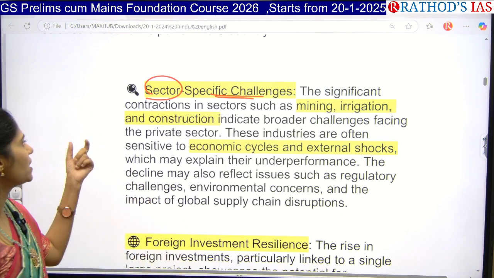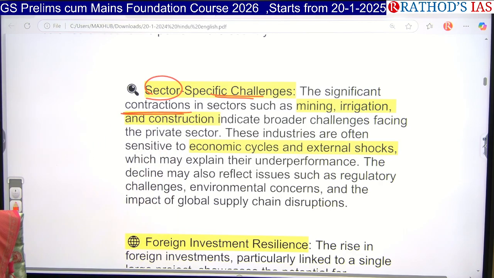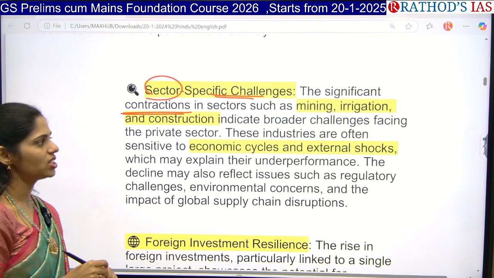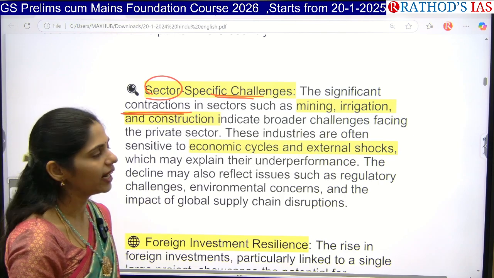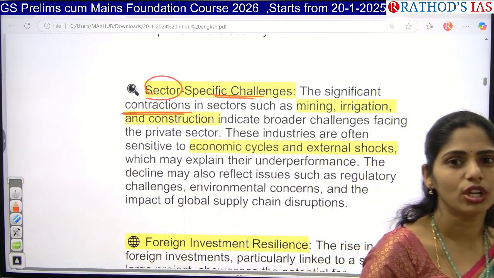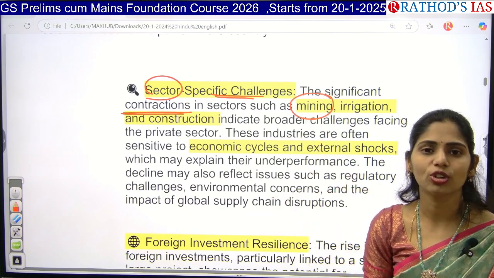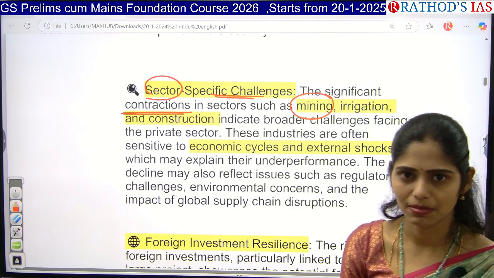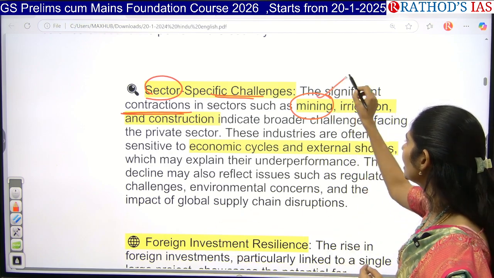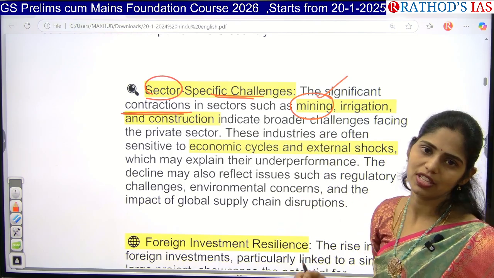Especially contractions, that is decreasing investments, are seen in the mining, irrigation and construction sectors. As you all know, mining also has environmental impacts. If you want to get a license for mining, it is very difficult because it should clear the environment impact assessment. Because of this difficulty in getting permission for the mining sector, there is a decrease of investment.